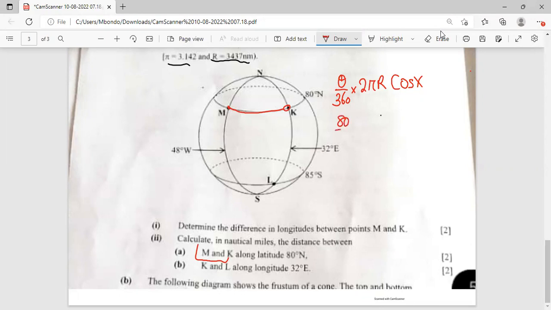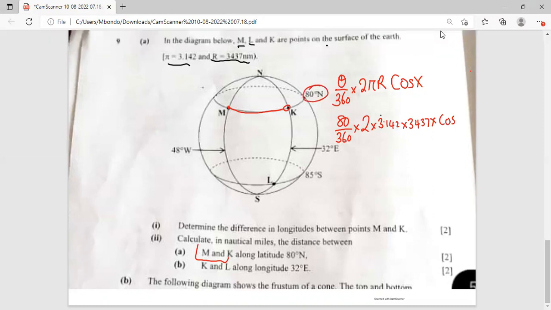So 80 over 360 multiplied by 2 multiplied by 3.142, multiplied by 3437 multiplied by cos of the latitude angle, which is the same angle, 80.